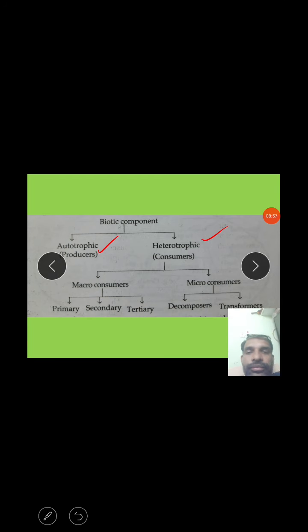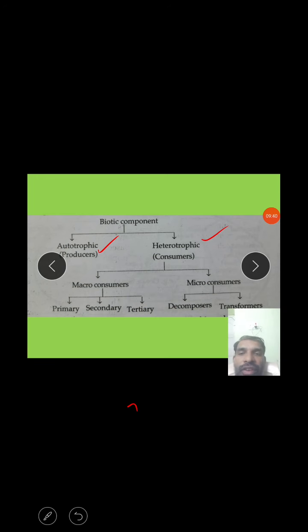Now I am explaining biotic components. Biotic components are nothing but a large number of individuals belonging to different types of species, which interact with each other. Is it clear? They share the same general environment and use the same resources, forming the biotic components of the ecosystem. The amount of living matter present in the ecosystem is called standing crop. When standing crop is expressed as a weight, it is called biomass. So the very important term is biomass.